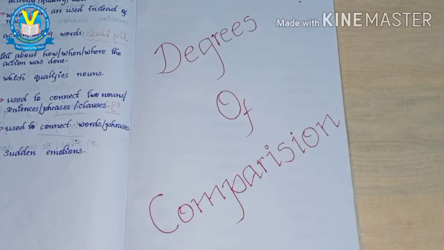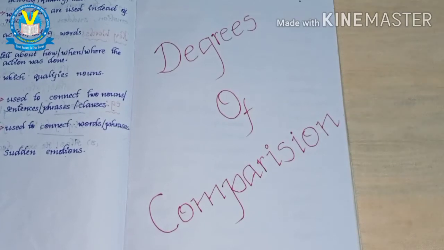Okay, children. Before going into degrees of comparison, we will categorize the degrees of comparison into three types. The first one is positive degree, the second one is comparative degree, the third one is superlative degree.